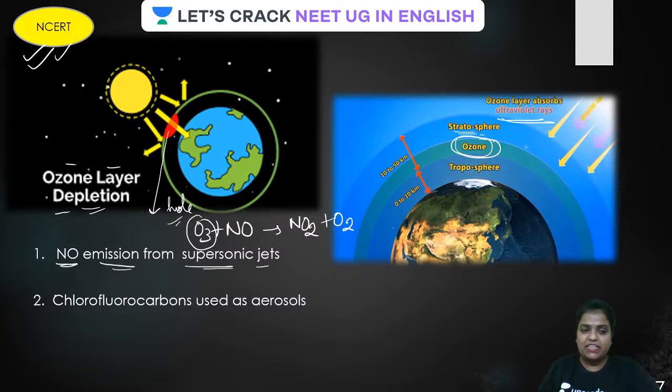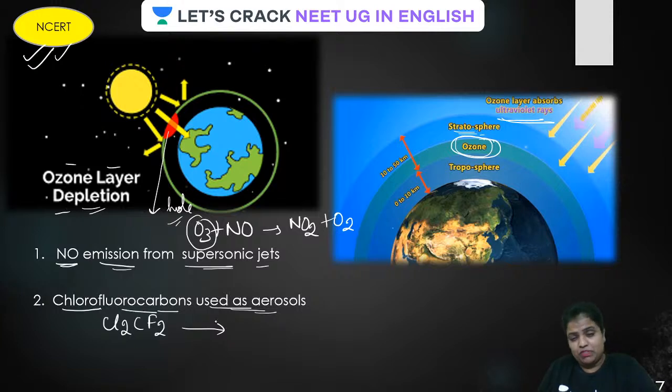Then the second one, chlorofluorocarbon used as aerosol. And these are also going to create a hole. How come? One of the chlorofluorocarbons is CCl2F2. Okay, clear?